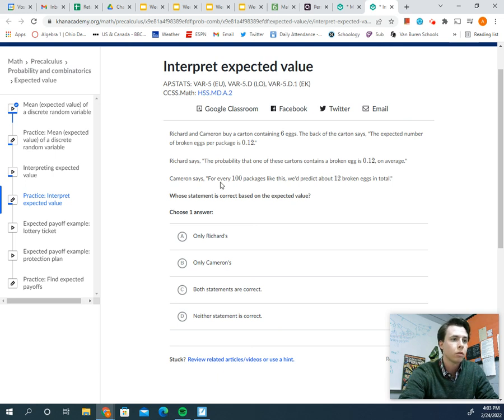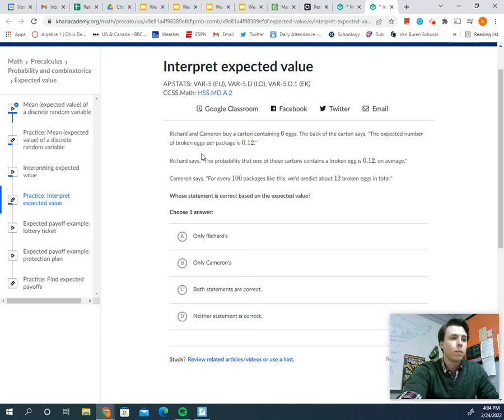Let's look at Cameron's. For every 100 packages like this, we'd predict about 12 broken eggs in total. Again, we're getting at that long-run average. The expected number per package is 0.12, so for 100 packages, 0.12 times 100 does give me 12.